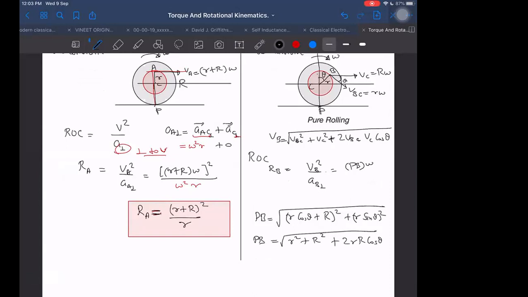After knowing PB, what will we do here? Divide by AB perpendicular. Perpendicular to what now? Perpendicular to the velocity of point B. But the velocity of point B is in some different direction. How do we take the perpendicular to that? That direction we should know, and then we'll be able to find it out. Now it is becoming slightly more complex. I'm thinking how to do it now. Perpendicular distance we have to find.